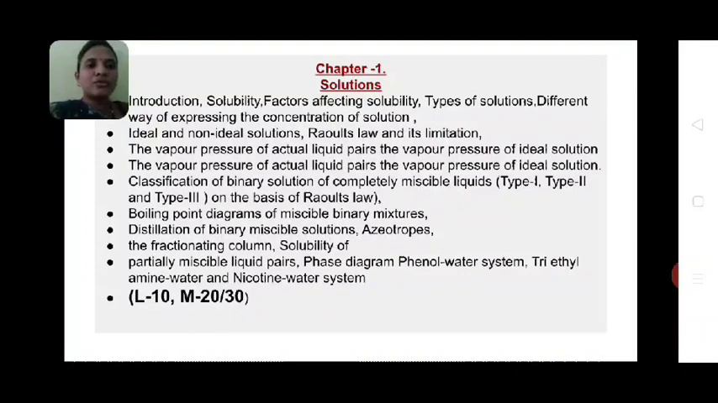Dear students, to study this whole chapter 1, we need 10 lectures and it has a weightage of 20 marks. 20 marks is for compulsory questions and 30 marks is for questions with options. So we have to concentrate on this chapter very highly.